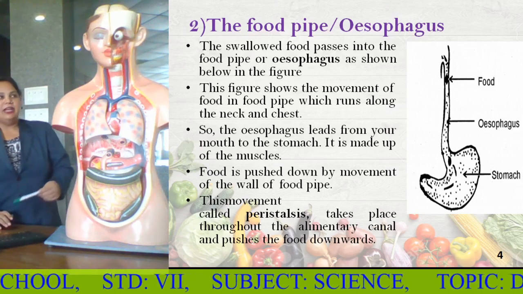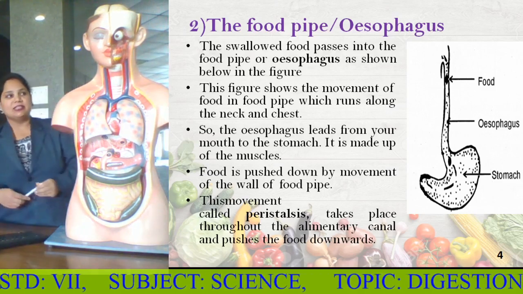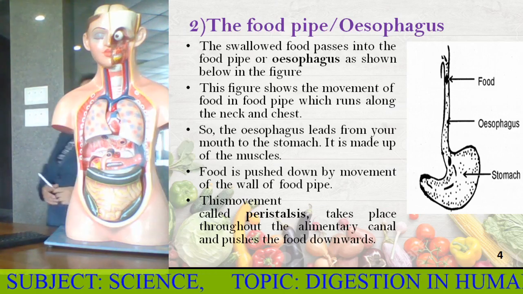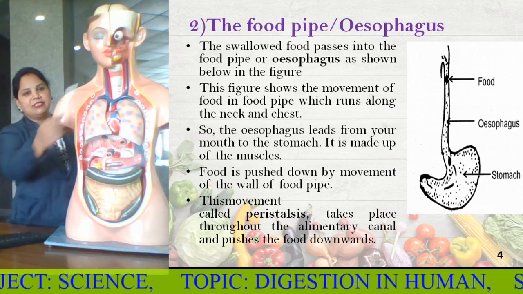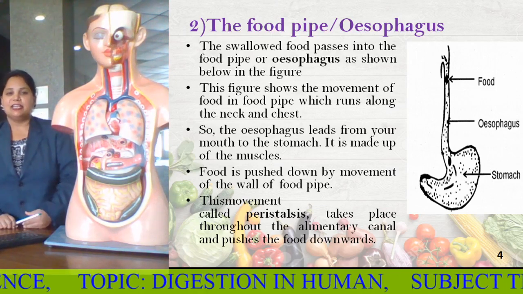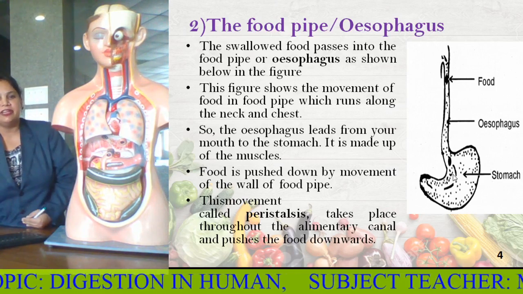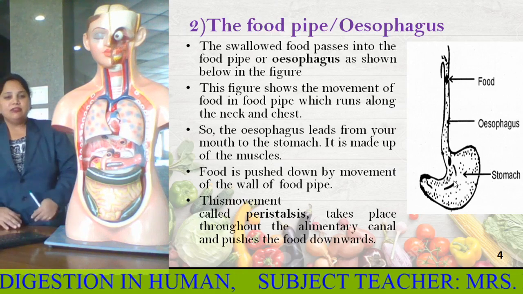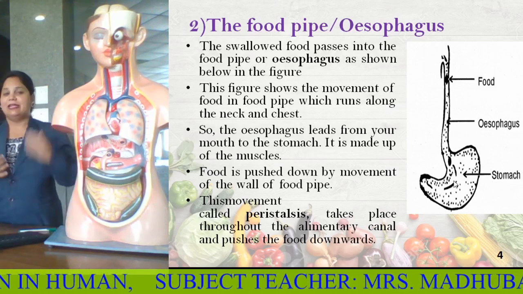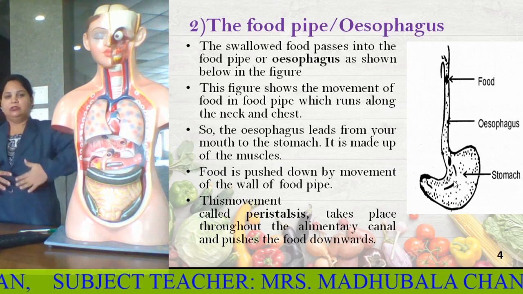Now, once the food enters into the mouth, it reaches the food pipe, that is the esophagus. You can see here the white colored one. The swallowed food passes into the food pipe or esophagus as shown in the figure. Food enters through the esophagus into the stomach. This figure shows the movement of the food in the food pipe, which runs along the neck and the chest. So, the esophagus leads from the mouth to the stomach.